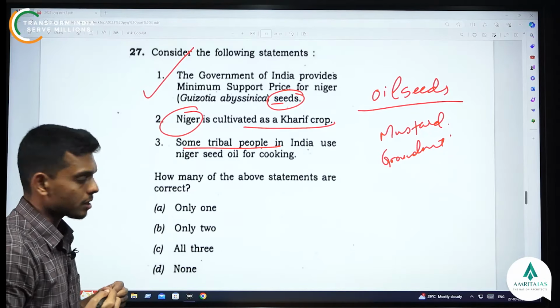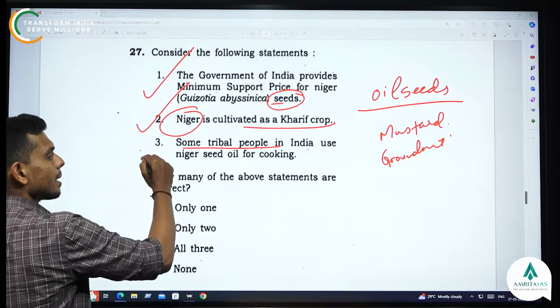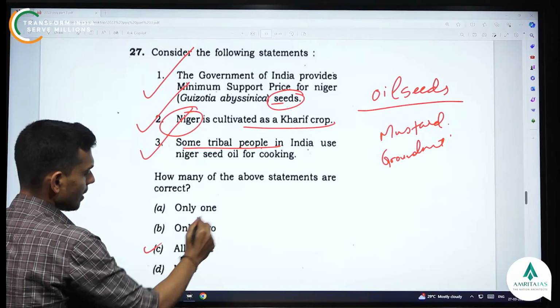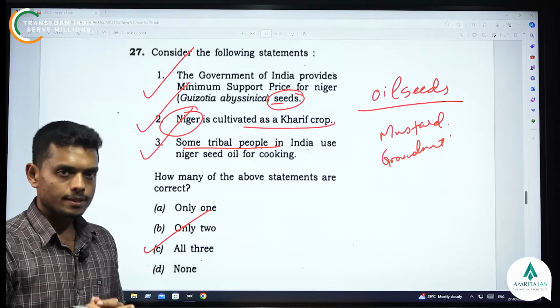They are getting MSP. The second statement is also correct, it's a Kharif crop. And the third statement is also correct. So the answer is C in this question. All three statements are correct. Let's move on to the next.